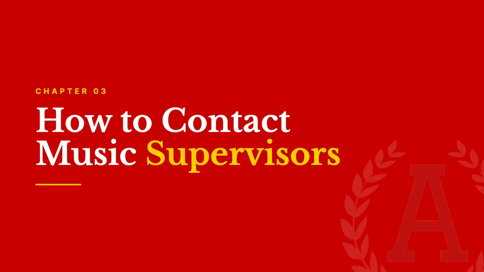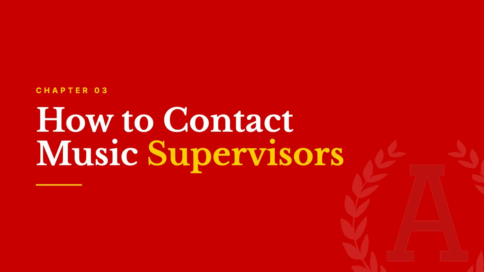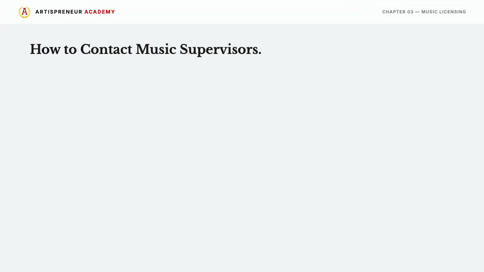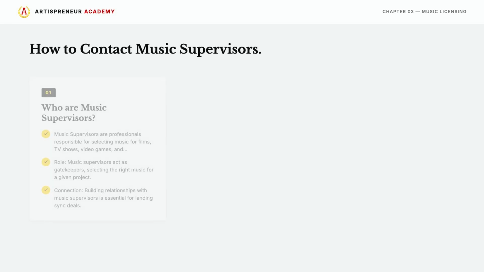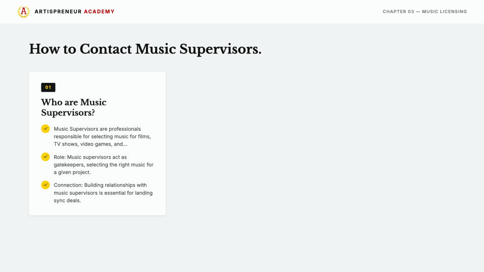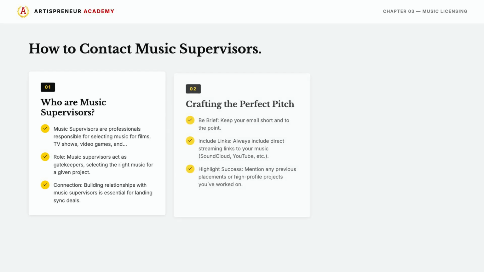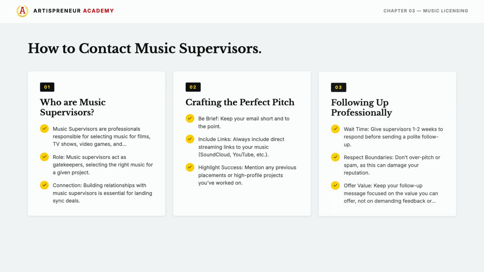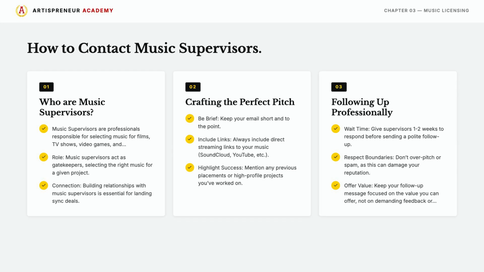Now, how to contact music supervisors. Who are music supervisors? Music supervisors are professionals responsible for selecting music for films, TV shows, video games, and more. Music supervisors act as gatekeepers, selecting the right music for a given project. Connection. Building relationships with music supervisors is essential for landing sync deals: crafting the perfect pitch, following up professionally.